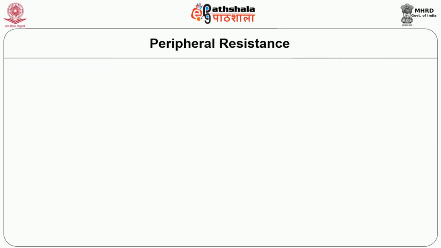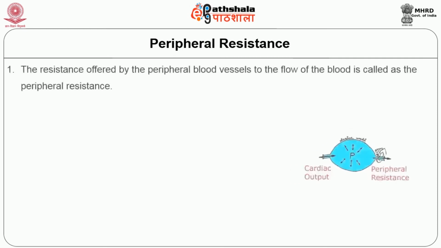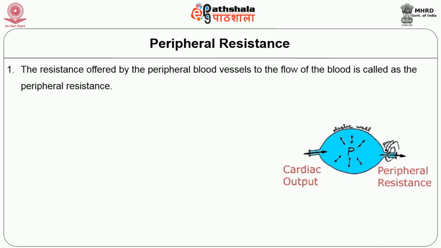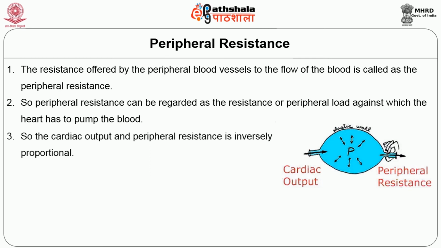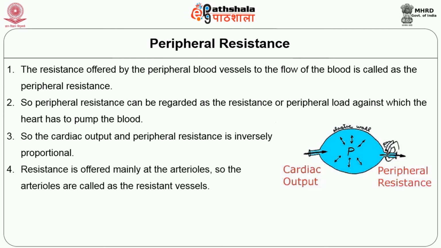Next, we will see the last criterion that regulates the cardiac output, peripheral resistance. What is peripheral resistance? The resistance offered by the peripheral blood vessels to the flow of blood is called the peripheral resistance. So, peripheral resistance can be recorded as the resistance or peripheral load against which the heart has to pump the blood. So, the cardiac output and peripheral resistance are inversely proportional. Resistance is offered mainly at the arterioles. So, the arterioles are called the resistance blood vessels.